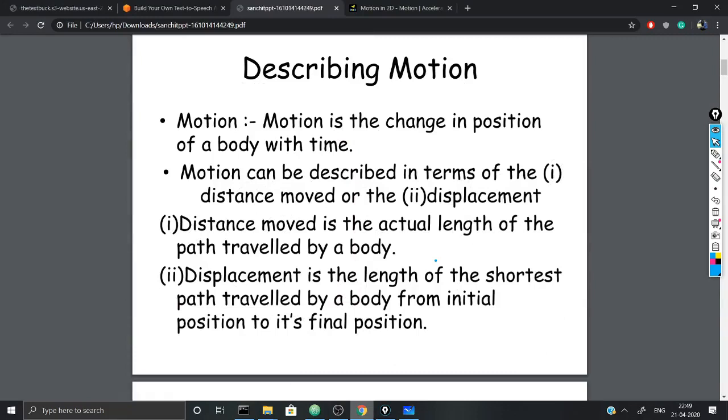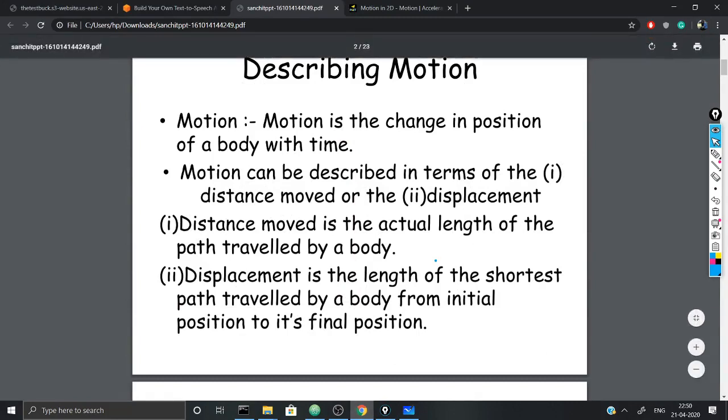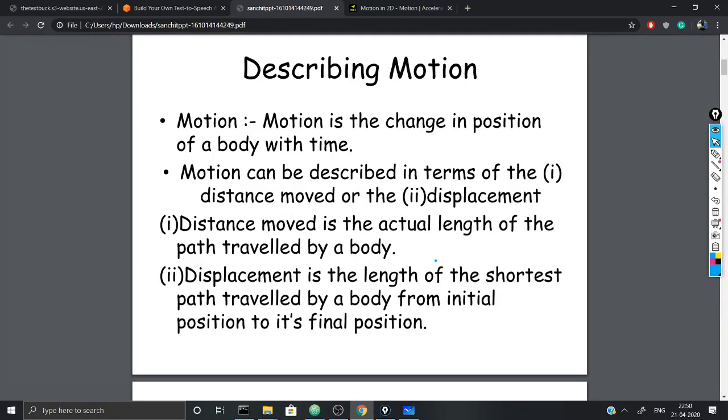Distance moved is the actual length of the path traveled by a body, whereas displacement is the length of the shortest path traveled by a body from initial position to its final position. यानी कि कहाँ से चलना शुरू किया और कहाँ पर उसने अपना जर्नी खत्म किया, इन दोनों पॉइंट्स के बीच की जो सबसे छोटी दूरी होती है, shortest distance, that is called the displacement, right?